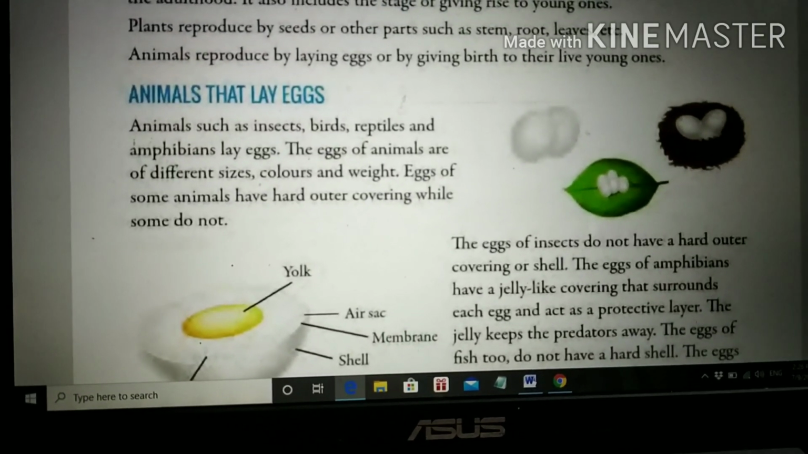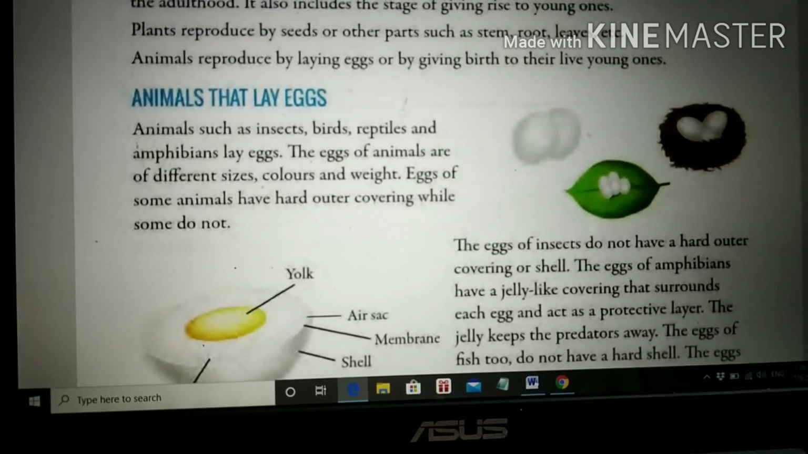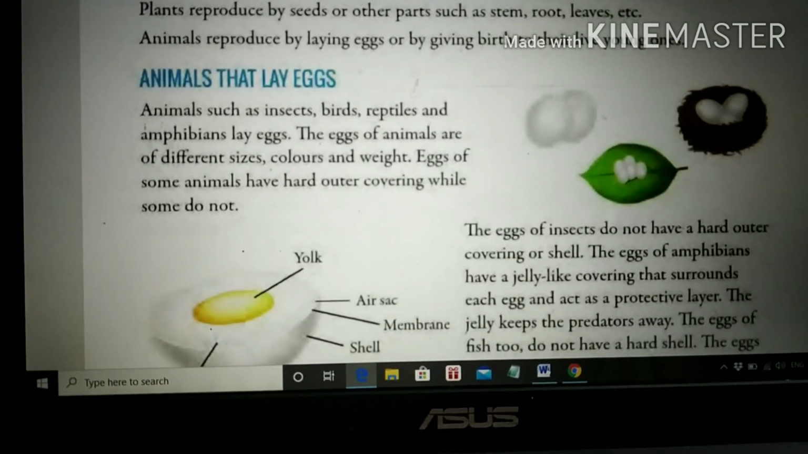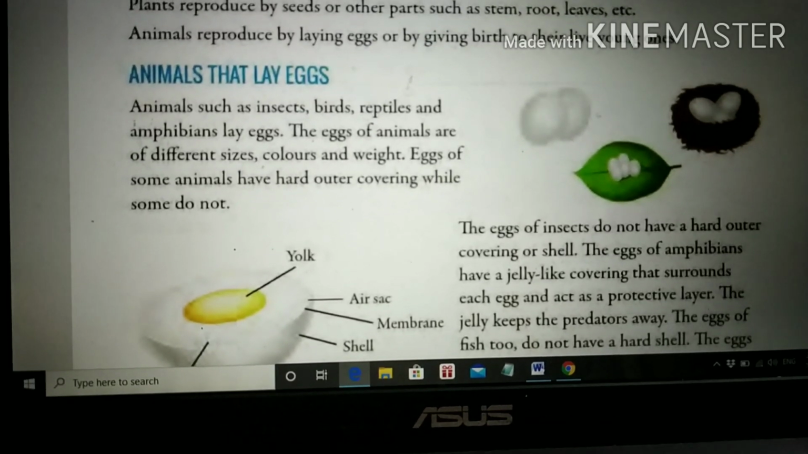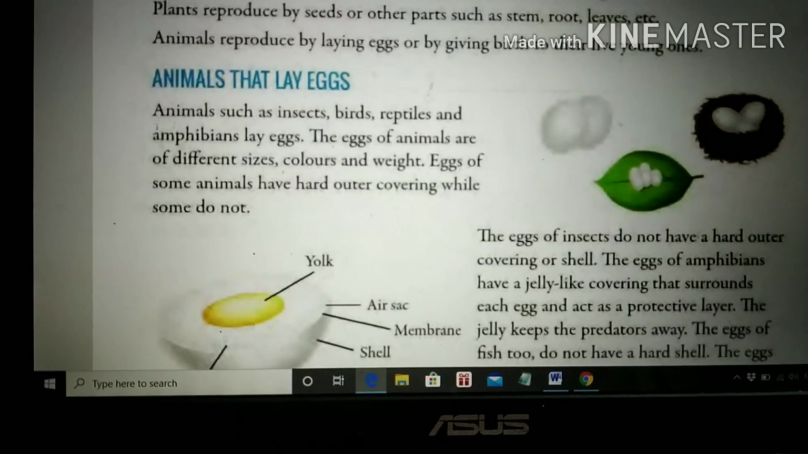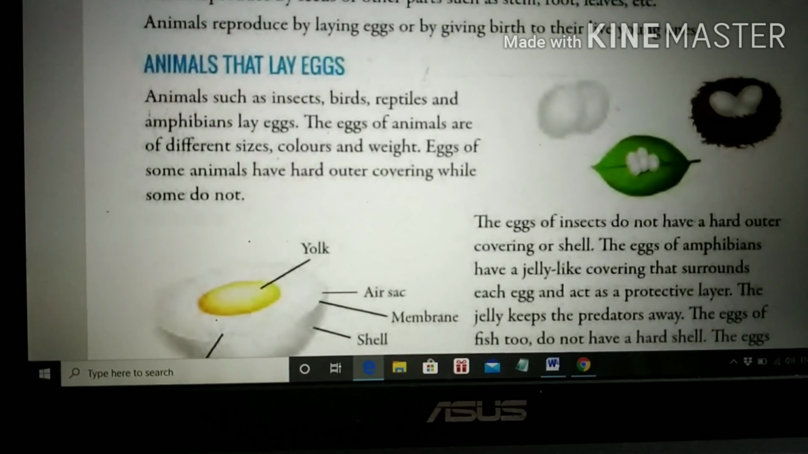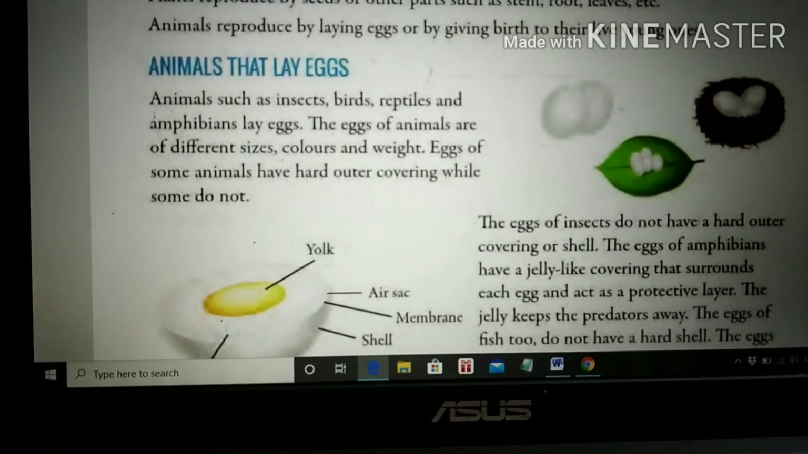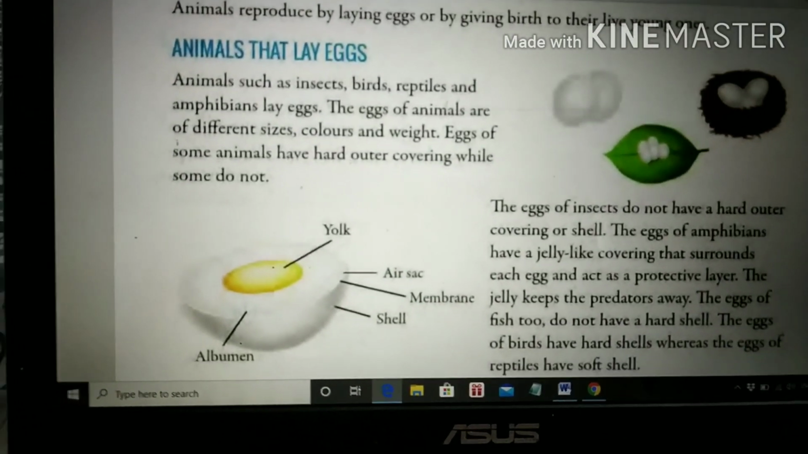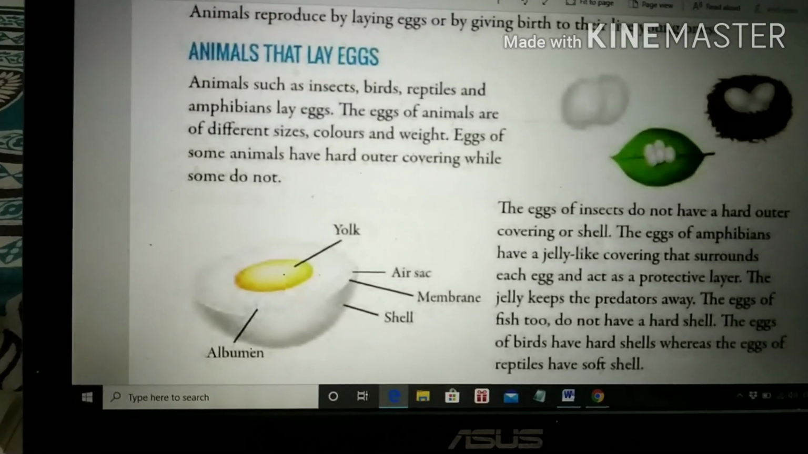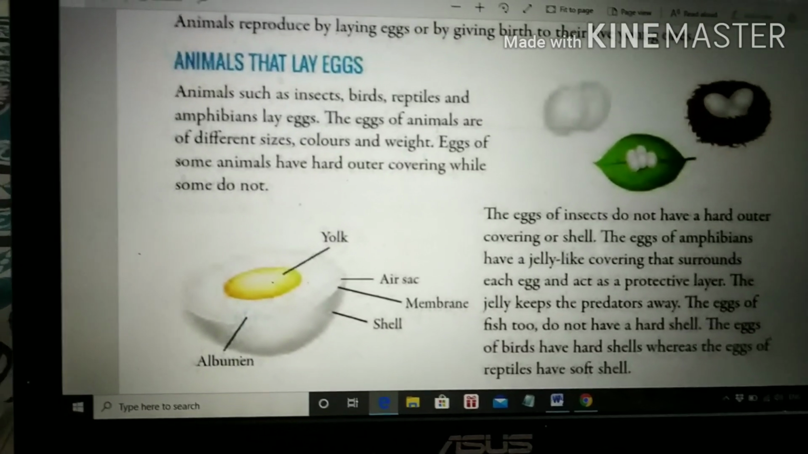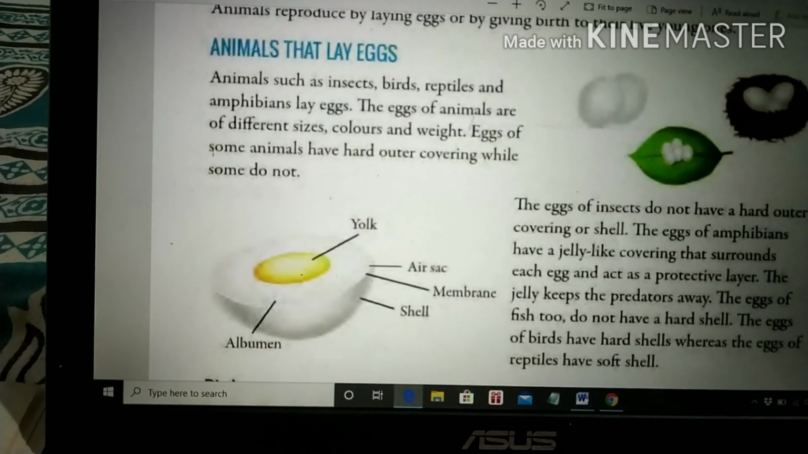The eggs of amphibians have a jelly-like covering, a gel, which is protecting them. It is a protective layer which protects them from the outside atmosphere. The jelly keeps the predators away also. Predators means those who come to harm them. The eggs of fish too do not have a hard shell, and the eggs of birds have hard shells, whereas the eggs of reptiles have soft shells. So these are the different types of shells the animals have.